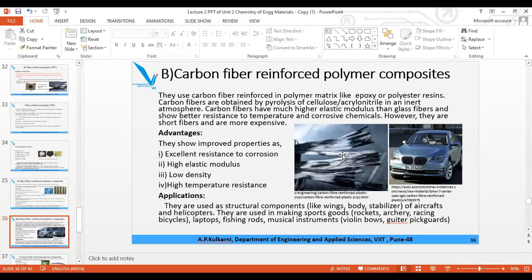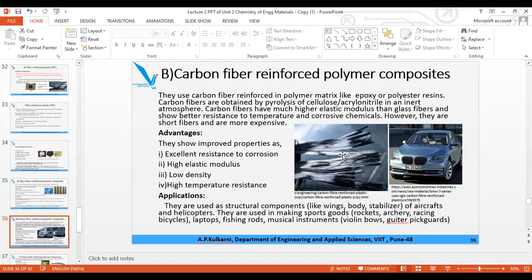They are also used in the sports goods like rackets, archery, racing bicycles, etc. Then also they are used in the laptop, fishing rods, musical instruments, violin bows, guitar pick guards, etc. So remember all the application, mainly the wings, body and stabilizer of aircraft and the helicopter, sports goods, laptops, fishing rods, musical instruments like violin, guitar, etc.